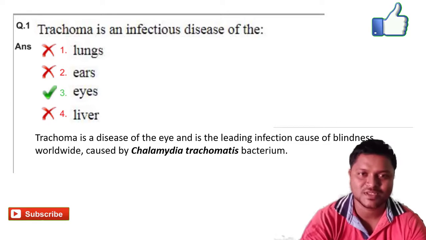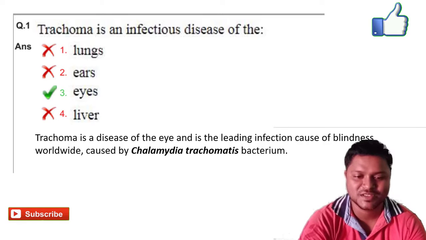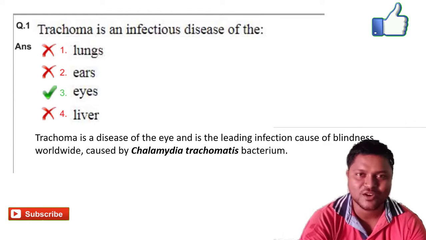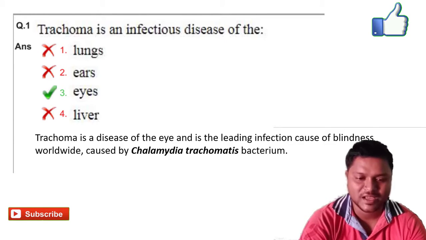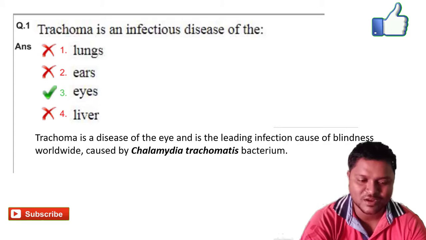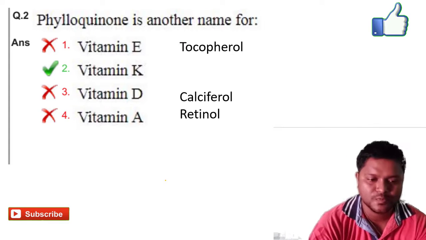So the first question asks, trachoma is an infectious disease of dash. Generally trachoma is an infectious disease of the eye. It is an infection by one bacteria called Chlamydia trachomatis. So option C is the right answer. We will go for question number 2.